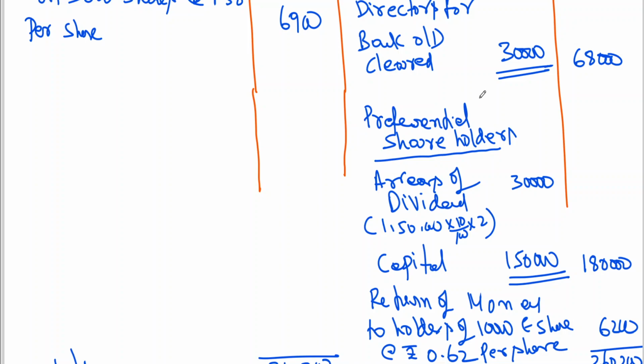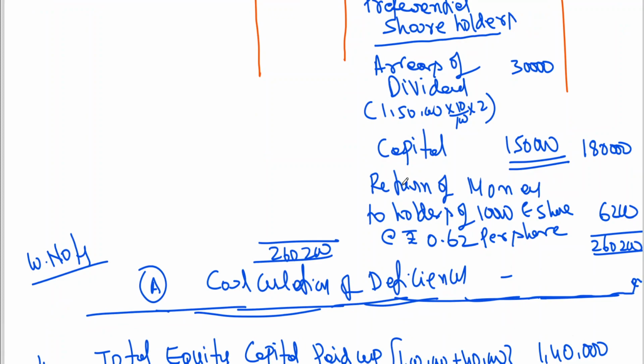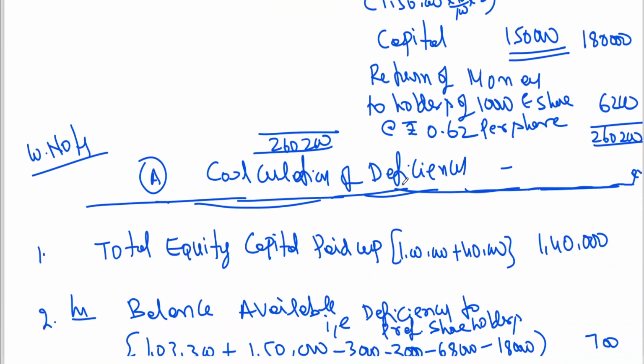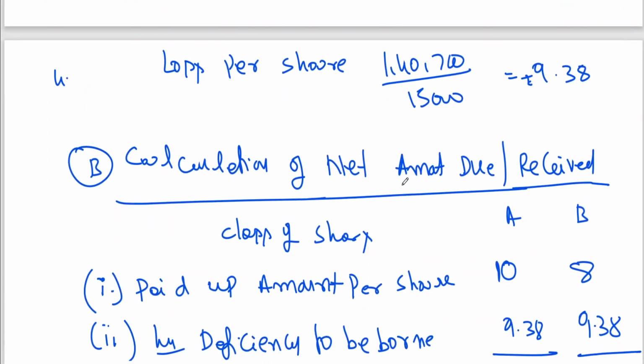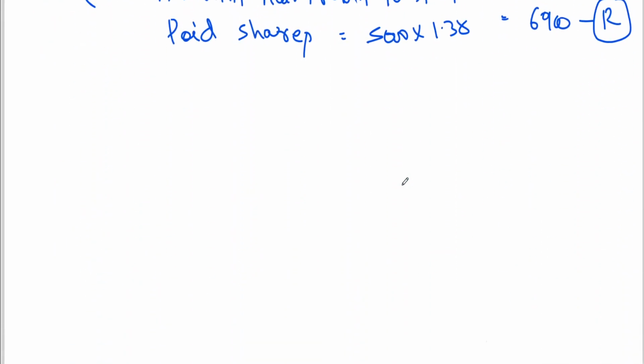Yes, tallied. So this is how you have to work out. Clear to all of you? I think this is clear to all of you.